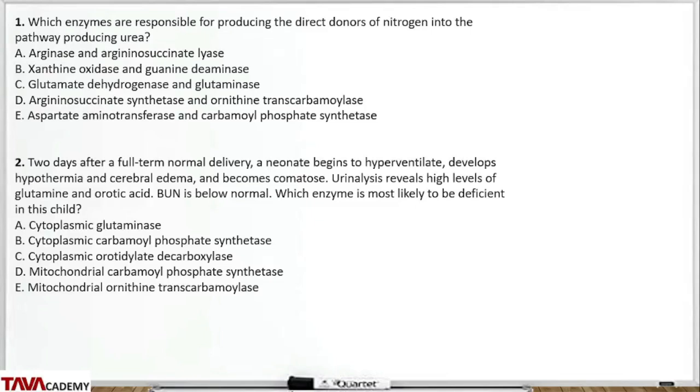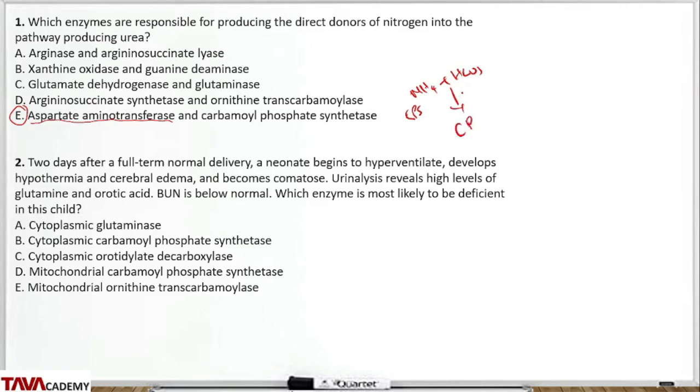Question 1 says, which enzymes are responsible for producing the direct donors of nitrogen into the pathway producing urea? So the answer to this is aspartate aminotransferase and carbamyl phosphate synthesis. This provides aspartate, and carbamyl phosphate synthesis provides the carbamyl phosphate. So carbamyl phosphate synthesis reacts ammonia plus bicarb to form carbamyl phosphate.